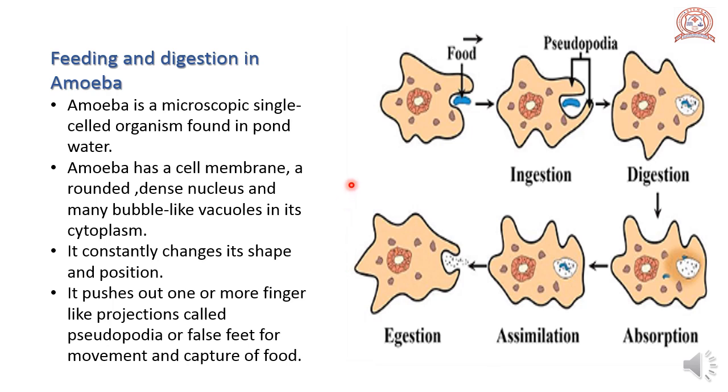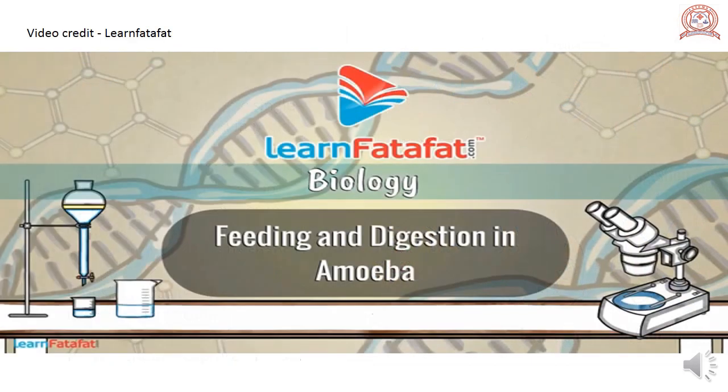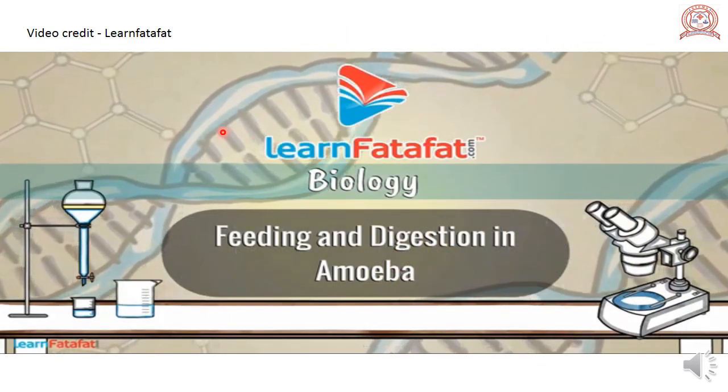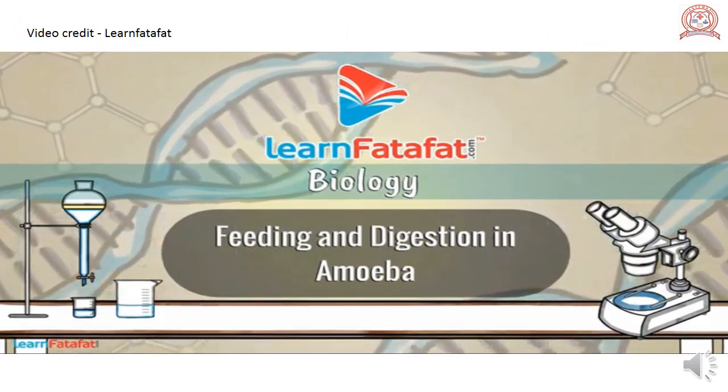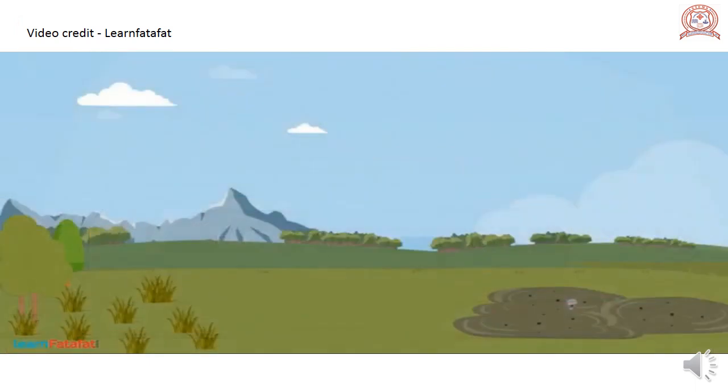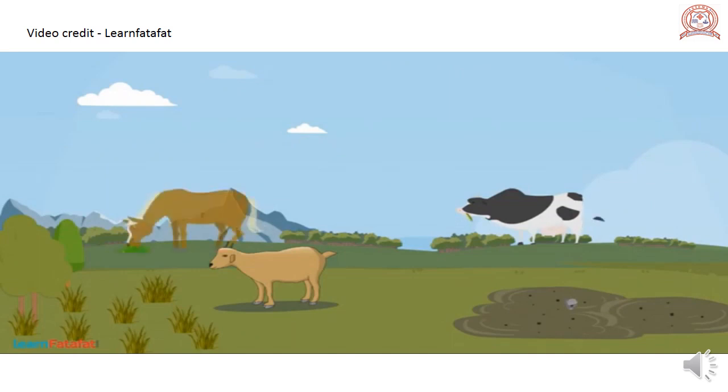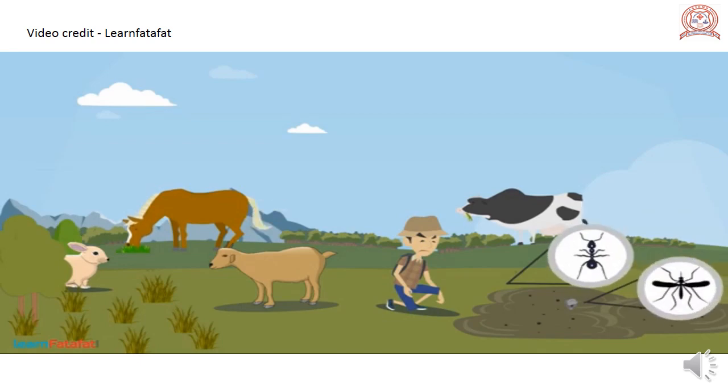You can watch the video of feeding and digestion in amoeba in the next slide. Feeding and digestion in amoeba. Nutrition in amoeba. We can easily see animals like cow, goat, horse, rabbit. It takes some effort to see animals like ant, mosquitoes.